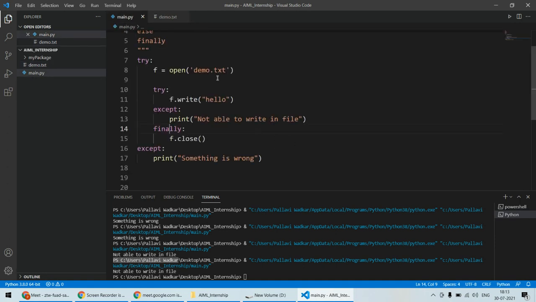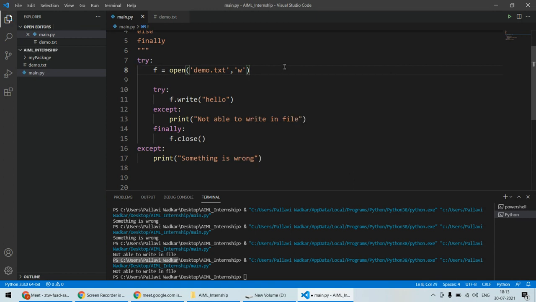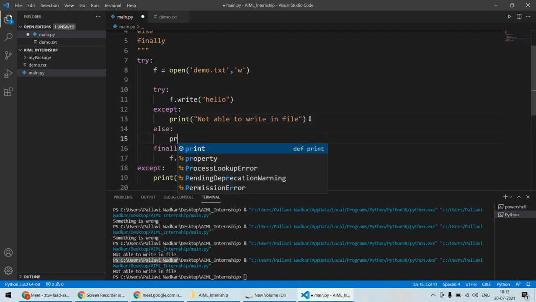Now if I open this in w mode, in that case there will not be any error because this is open in the write case. So still this is going to be executed, and this I'm not able to write and all those things एग्जीक्यूट नहीं करेगा. इसके अंदर वो फाइल के अंदर लिख चुका है, ये स्पेसिफाई करने के लिए हम यहाँ पे एल्स डाल देते हैं. सो प्रिंट,